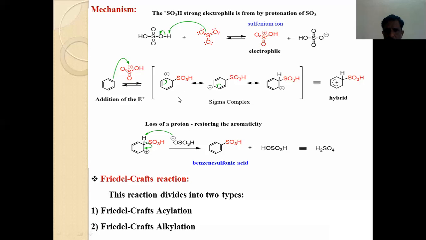Now, this is the second step. In step first, generation of the electrophile. In step second, hybrid structure of the benzene molecule with the sulfonium ion or sulfonic acid. Now, the last step is very important. This last step is called loss of proton, elimination of proton. Due to loss of proton, the benzene molecule regains aromaticity. Initially this is not an aromatic compound, but if the proton is lost from this structure, benzene gets restored and regains its aromaticity as it was in the previous case.